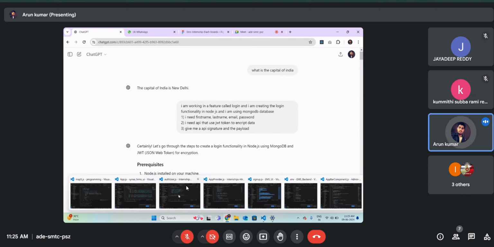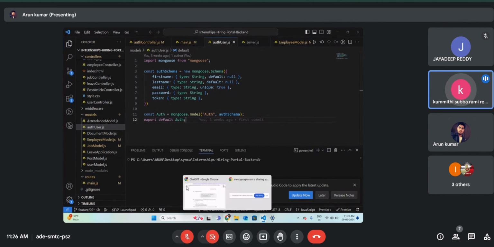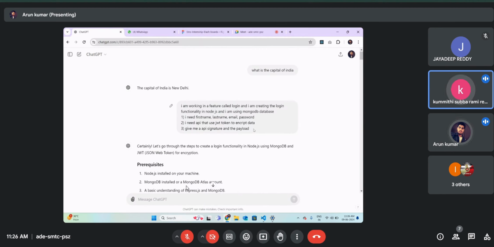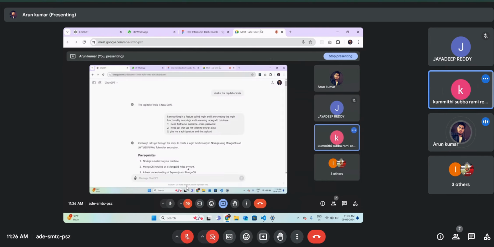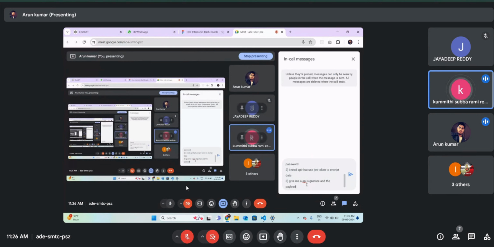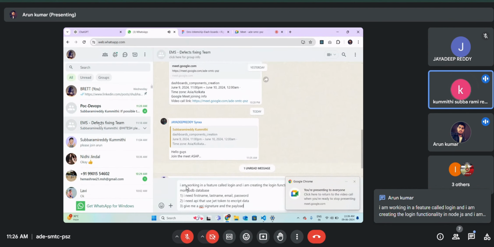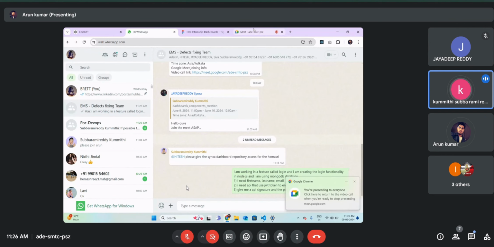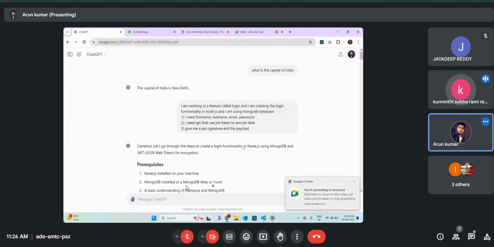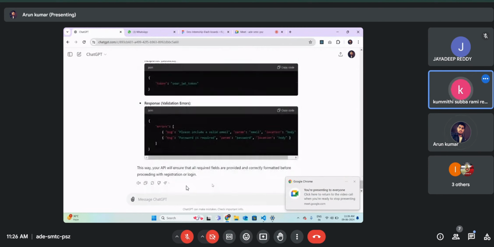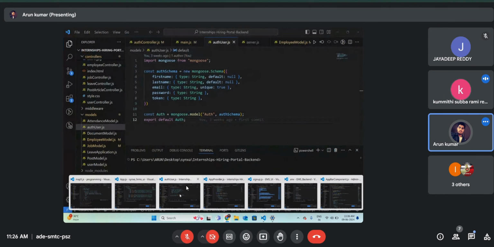Suppose I am working on a feature, Arun, first they send these prompts in the chat box. I'll store these prompts somewhere because these prompts are very good actually. People can store them somewhere, or in a chat box, or in a Word file, so that in future we can make a prompt library for our work. According to the rules also we can make a prompt library document for any application. Yes, sure. Thank you.